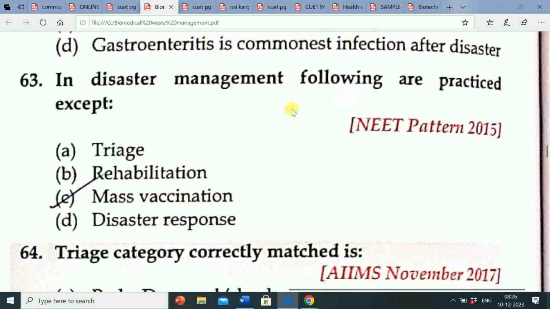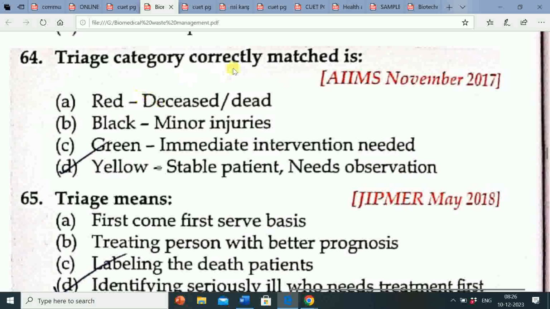Next question is: triage category correctly matched is. Option A red, deceased dead. Option B black, minor injuries. Option C green, immediate intervention needed. Option D yellow, stable patient needs observation. So the correct answer is option D, yellow: stable patient needs observation. This option is correctly matched with the triage category.